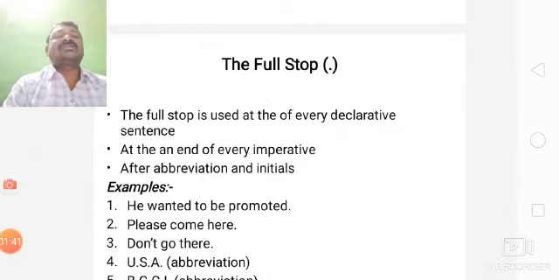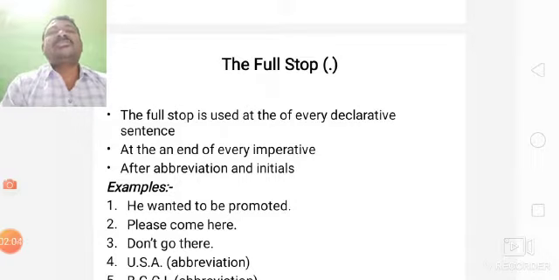Here, the first one is the full stop. Where are we going to use the full stop? The full stop is used at the end of the declarative sentence. For example, he wanted to be promoted. This is the declarative sentence. At the end of the sentence, I put the full stop.